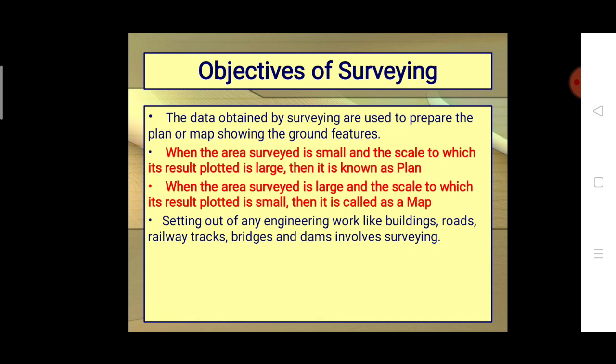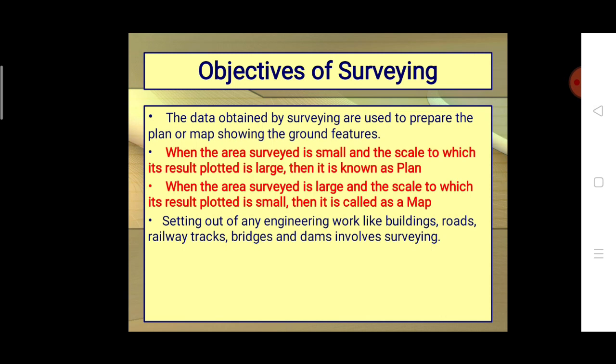Generally the plan is an orthographic representation of features on or near the earth on a horizontal plane. In the plan we are not considering any earth curvature, so it is only preferable for smaller areas.